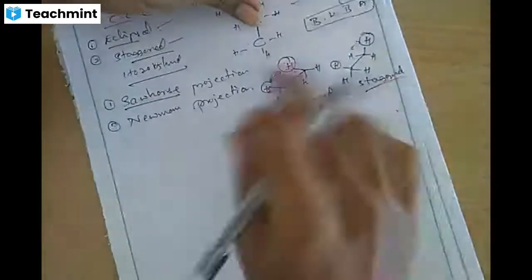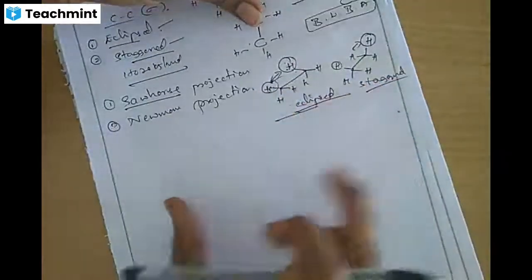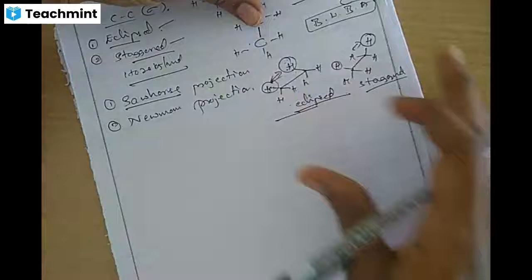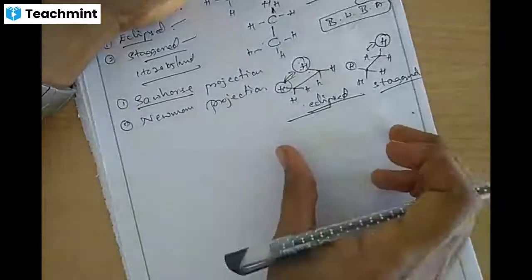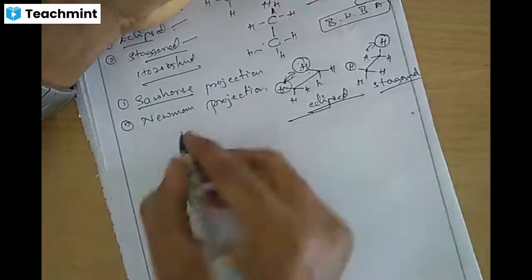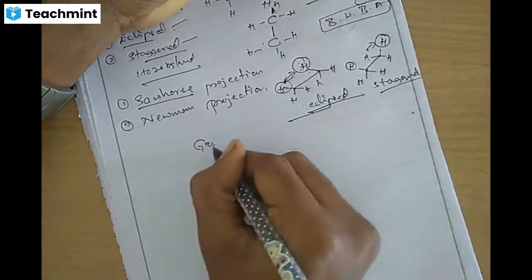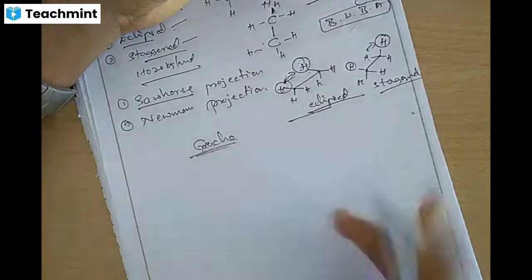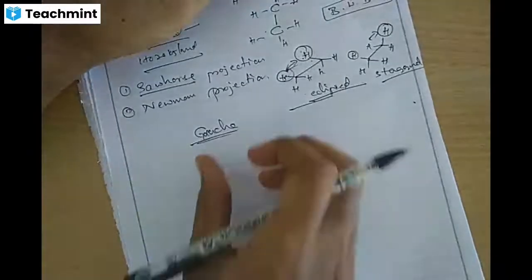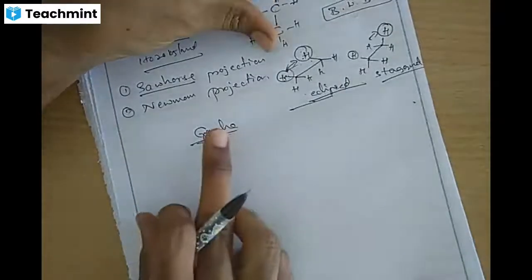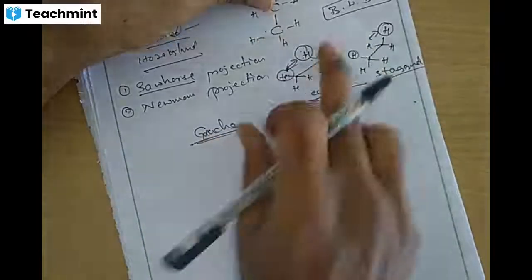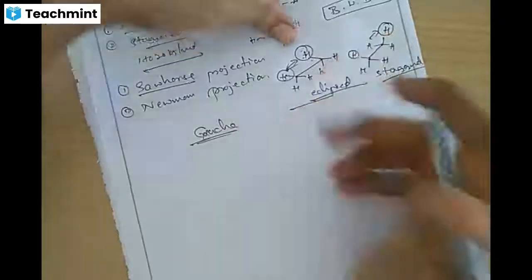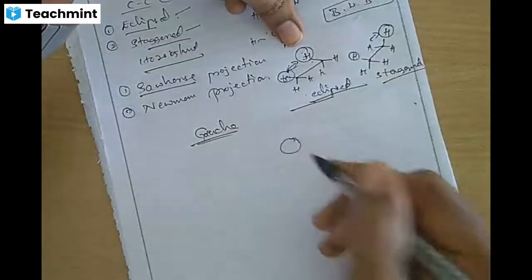Out of this, we will see plenty, n number, of isomers. Out of that, we notice the gauche isomer, or gauche conformation. Gauche conformation is also an eclipsed-type conformation. This is the Sawhorse projection that I'm describing. The same thing we will write in Newman projection.